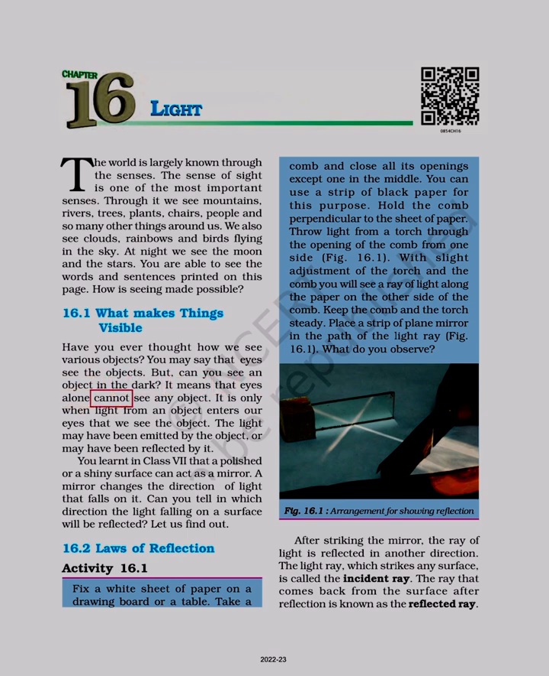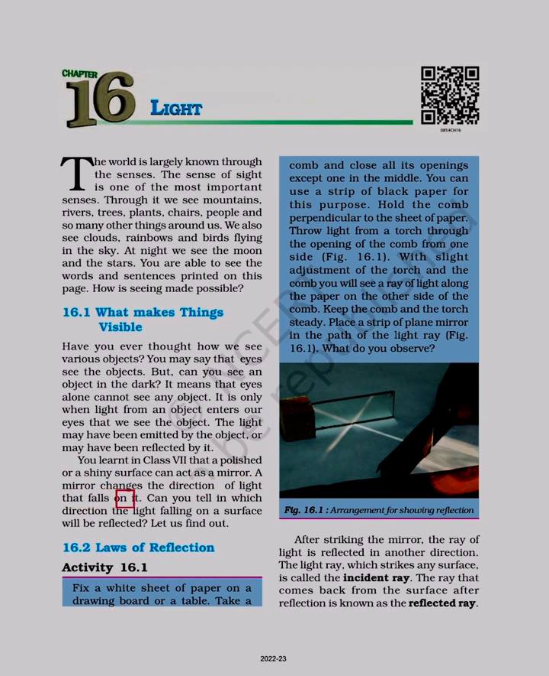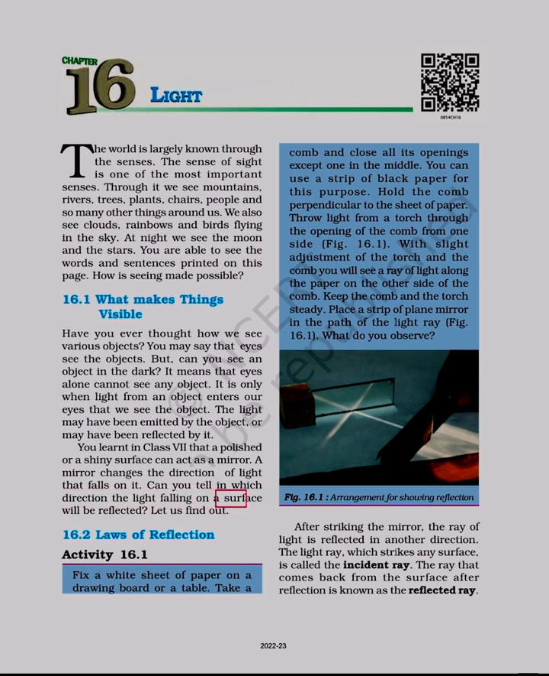It means that eyes alone cannot see any object. It is only when light from an object enters our eyes that we see the object. The light may have been emitted by the object, or may have been reflected by it. You learnt in class 7 that a polished or a shiny surface can act as a mirror. A mirror changes the direction of light that falls on it. Can you tell in which direction the light falling on a surface will be reflected?